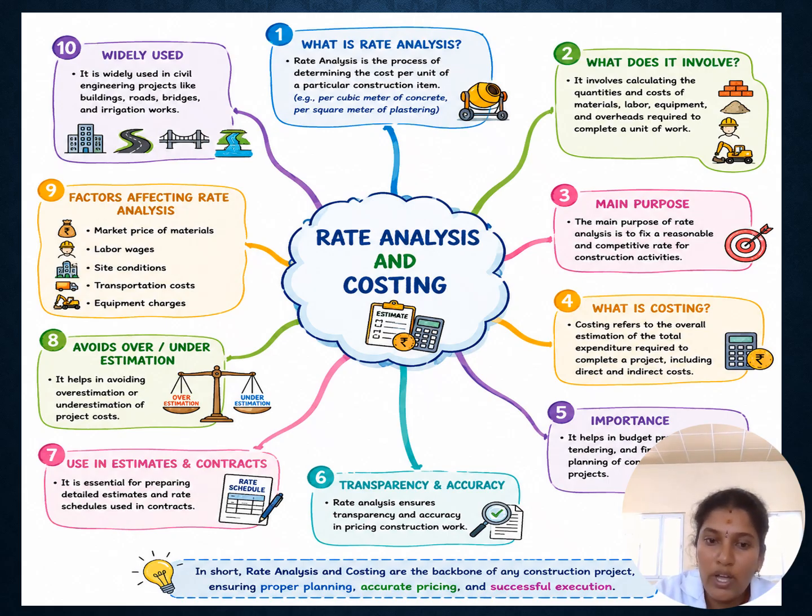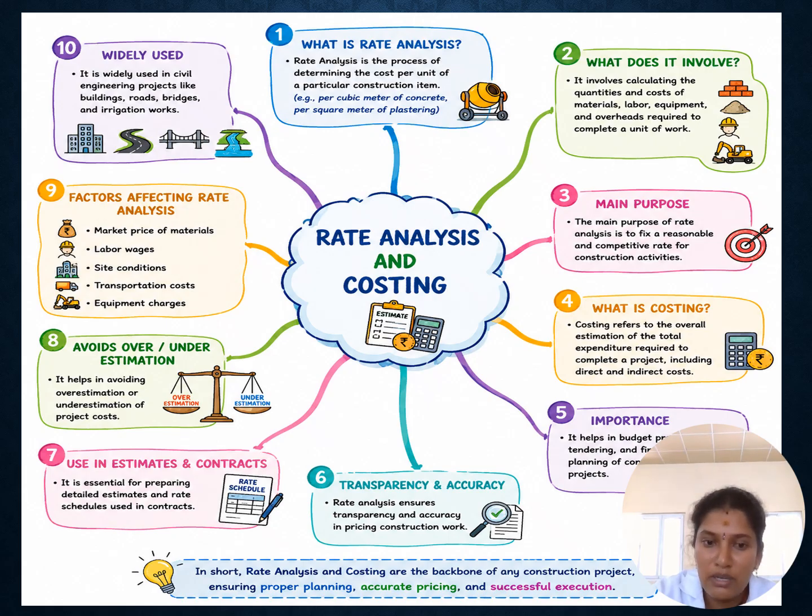We should avoid over- and underestimation. If you are taking up a project, we may calculate the quantities without knowing their proper value, so it may lead to overestimate or underestimate. That will not happen if you do a proper rate analysis of the building.